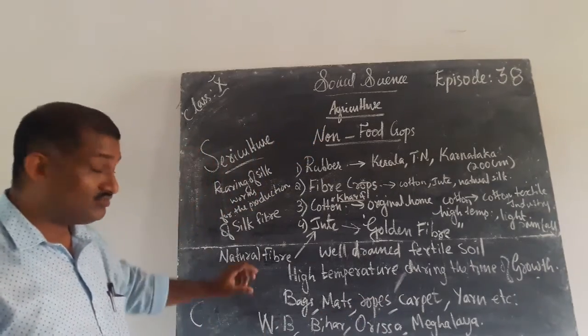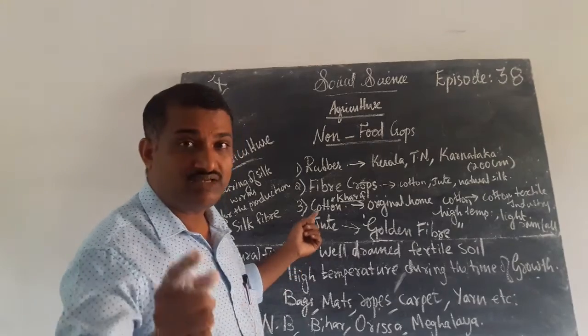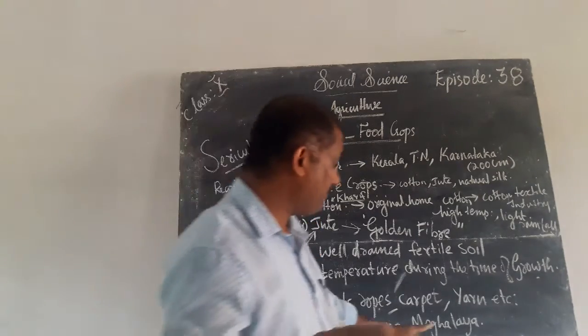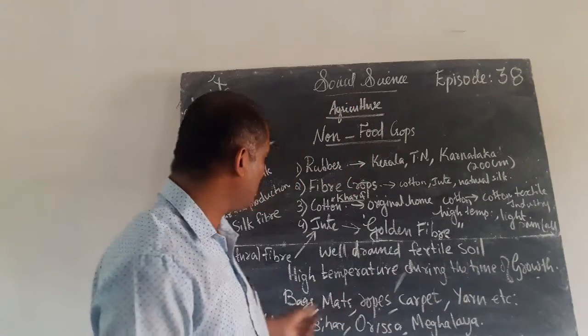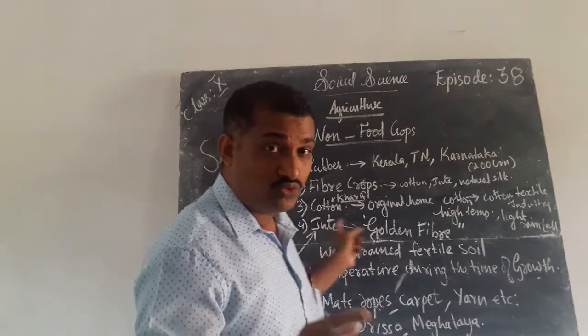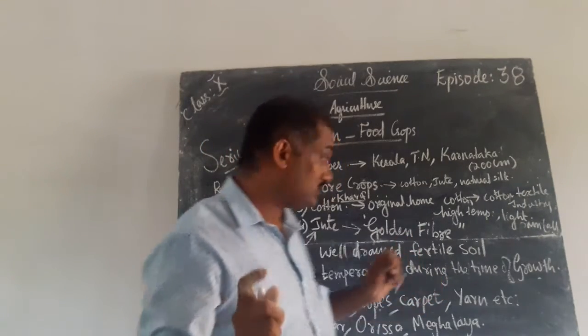Next, in which states is jute cultivated? West Bengal, Bihar, Orissa, Meghalaya. These places are suitable for jute cultivation. Once again, I want to revise this jute. Jute is called golden fiber. Why is jute considered golden fiber?